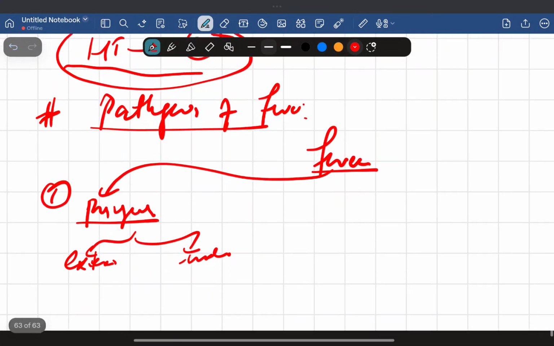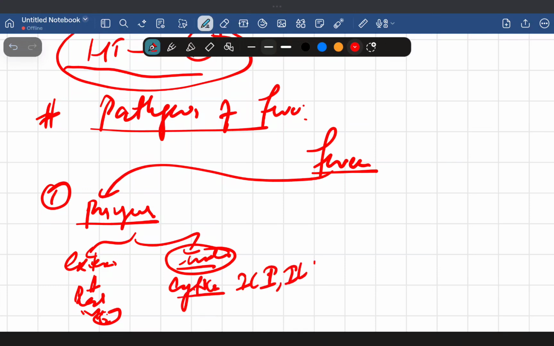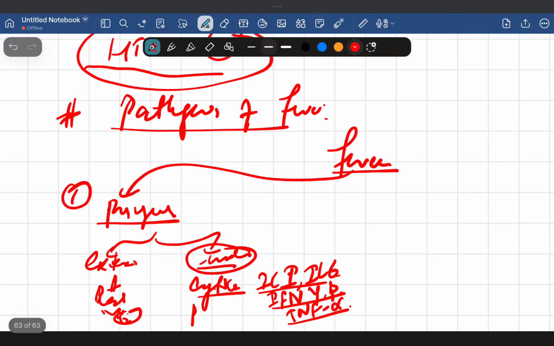In the exogenous we have bacterial toxins, viral products, drugs, like allopurinol. In the endogenous we have the cytokines, most importantly interleukin 1, interleukin 6, interferon gamma and beta, tumor necrosis factor alpha. And we have the prostaglandins, mostly prostaglandin E2. These are the types of pyrogens as well. So these cause what? Fever.